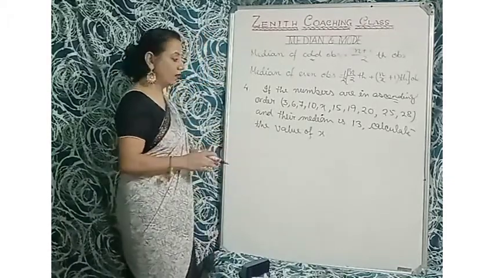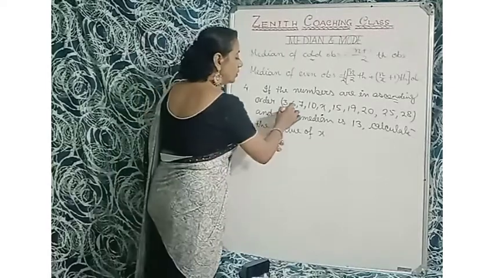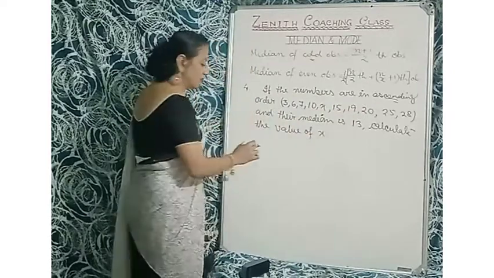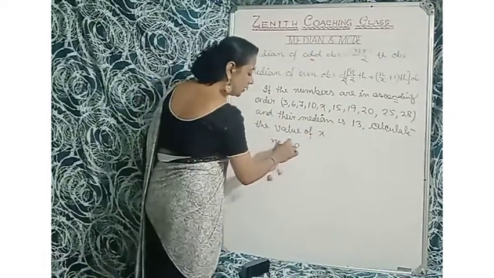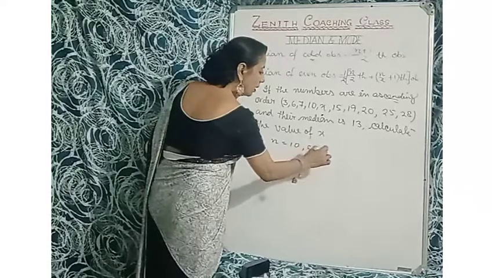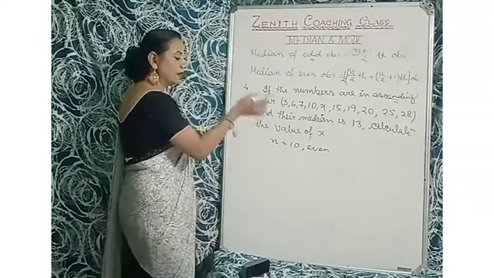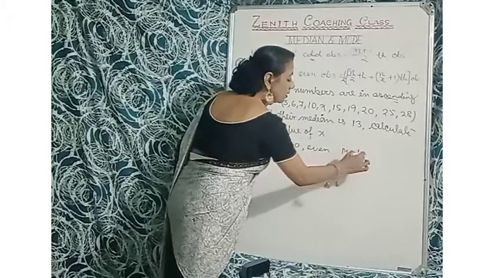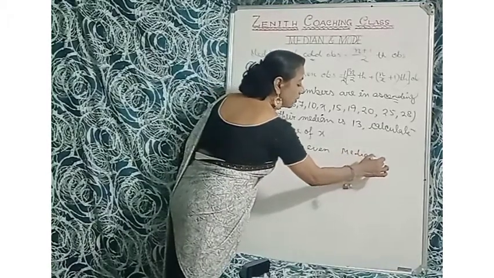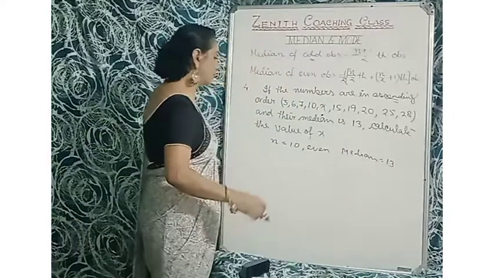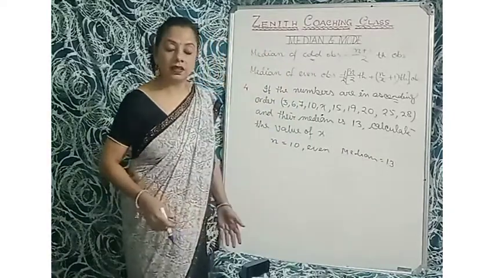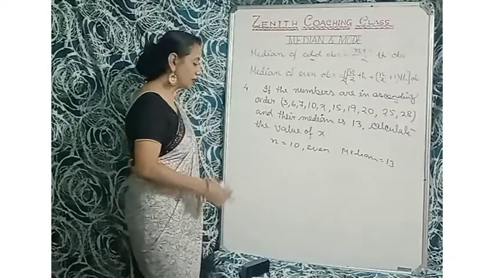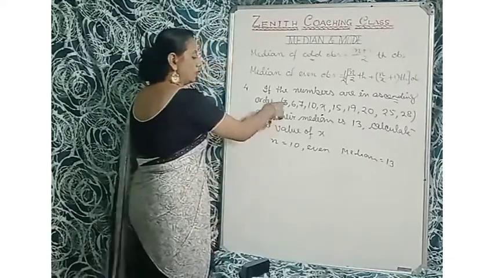You don't have to arrange the array first. Okay, so 1 2 3 4 5 6 7 8 9 10, so n is 10 here, so even. Now the median is 13, the median is also given, meaning median is 13. So what you have to find, calculate the value of x. You have to find how much x is. Okay, so let's try.